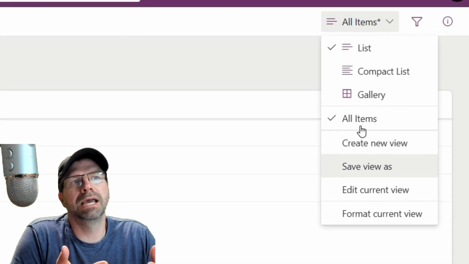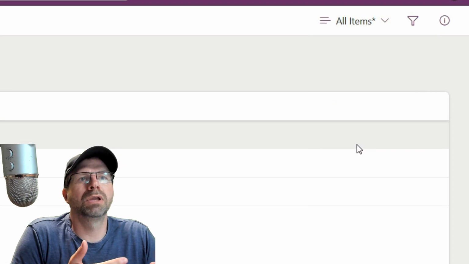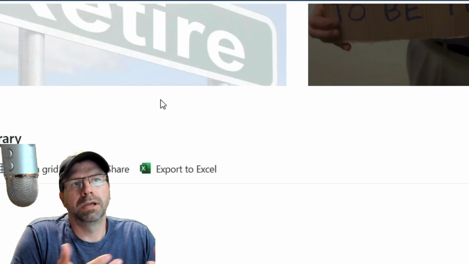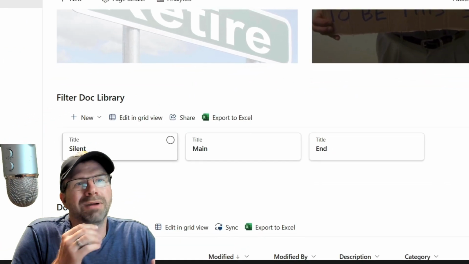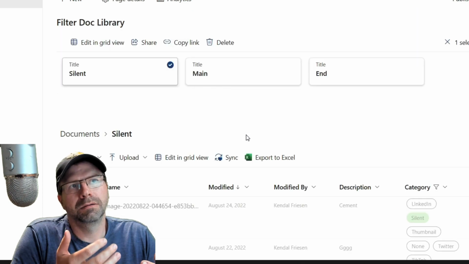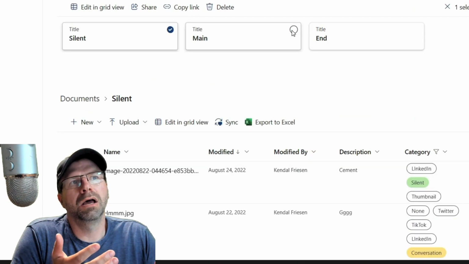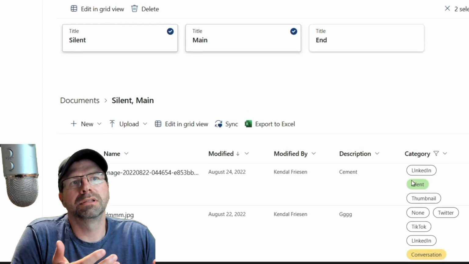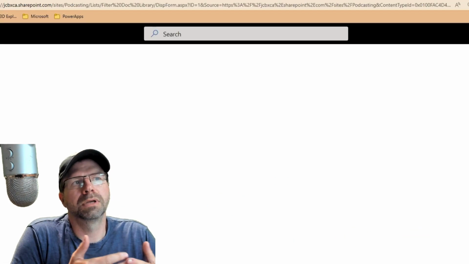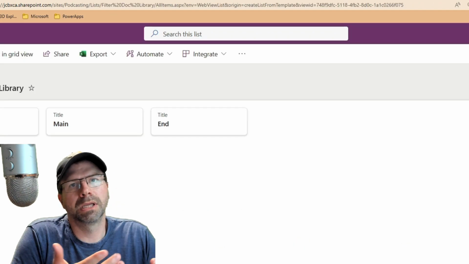All right, so we've got one issue, which is that we don't have nice buttons. To fix that, we go to that list and we create a new view called gallery, and we pick gallery. And there we go. We've got a lovely gallery. Now it does say the word title, and we don't want that. And as I mentioned, if you click on the object, it'll take you into the list. And we definitely see that, here we go. We don't want that. So we're going to fix both those things, and then we're going to be good to go.